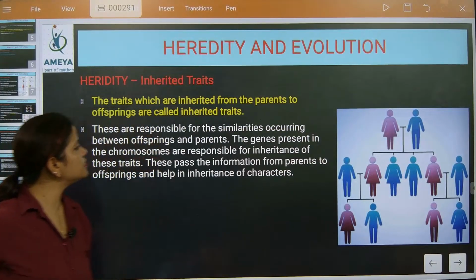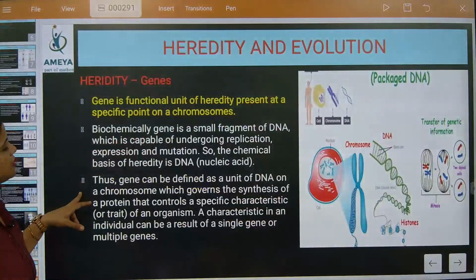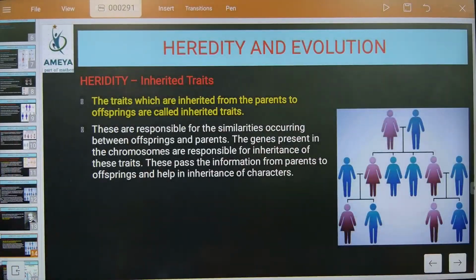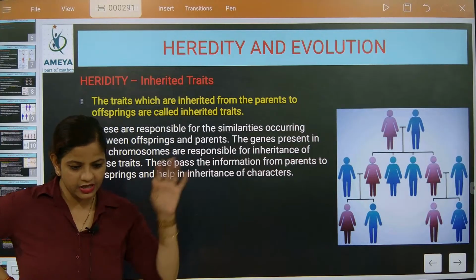The trait. See, one question is there. I think it is mismatched. So heredity and evolution, this part first we are going to do. I think it is a mismatched PDF.